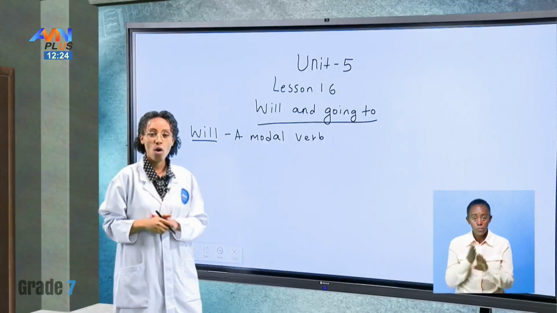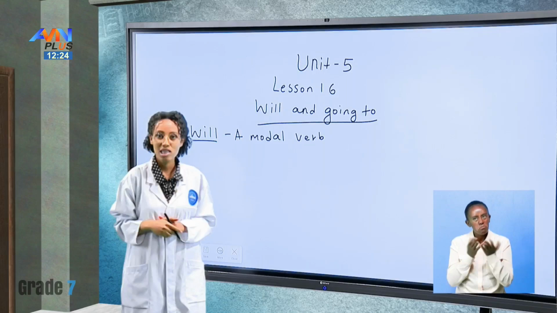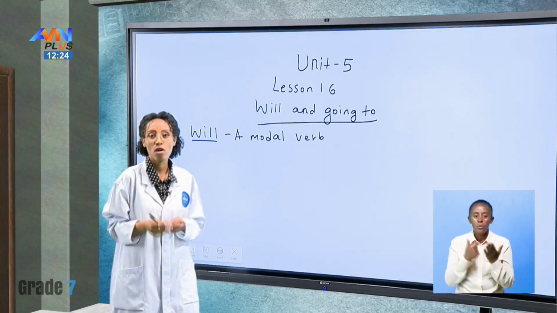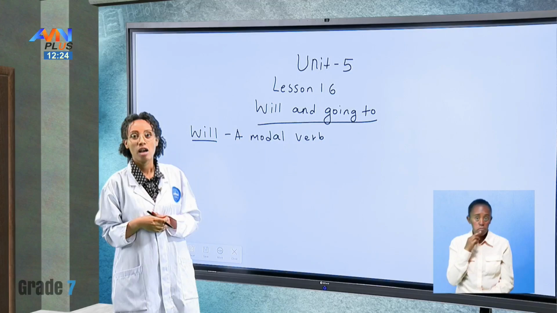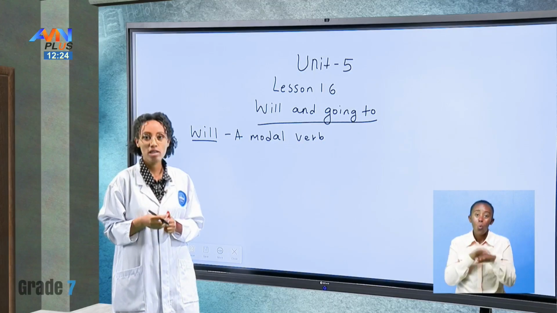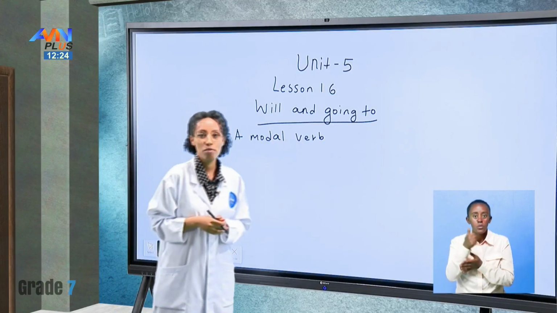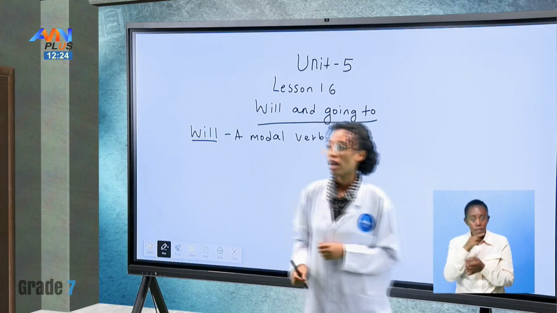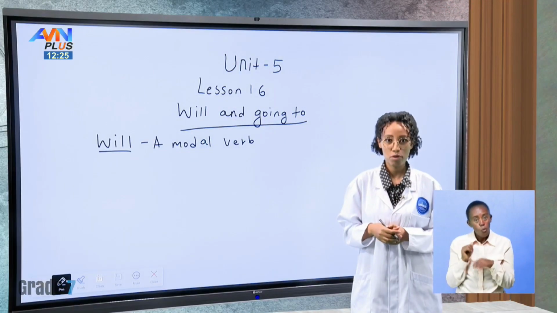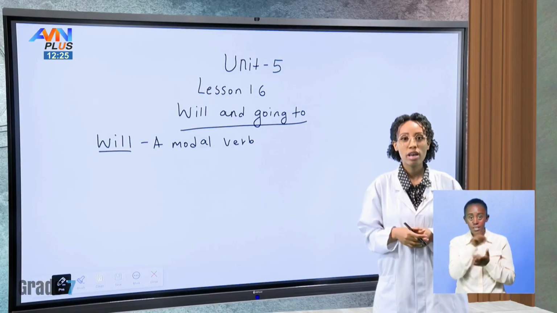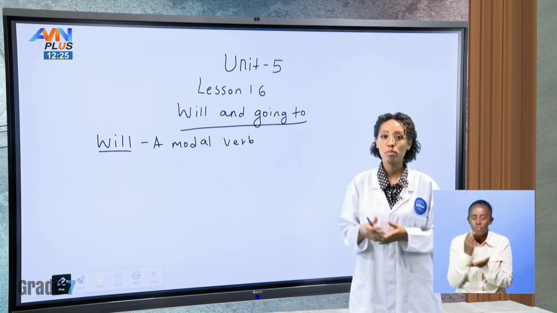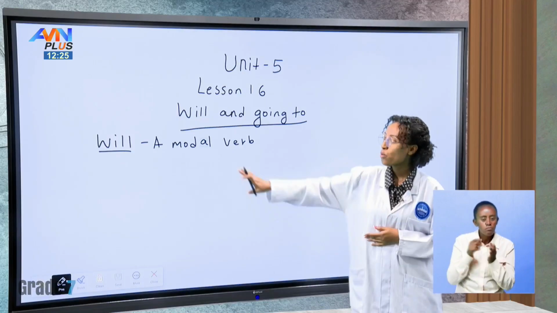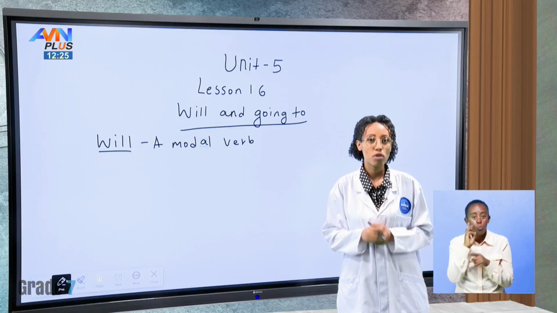Before we go on to explain what that is, let's talk about modal verbs first. Modal verbs are verbs that are also called auxiliary verbs. Auxiliary verbs are verbs that are called helping verbs. They are used in a sentence to help verbs and explain them further. So will is one of those modal verbs.